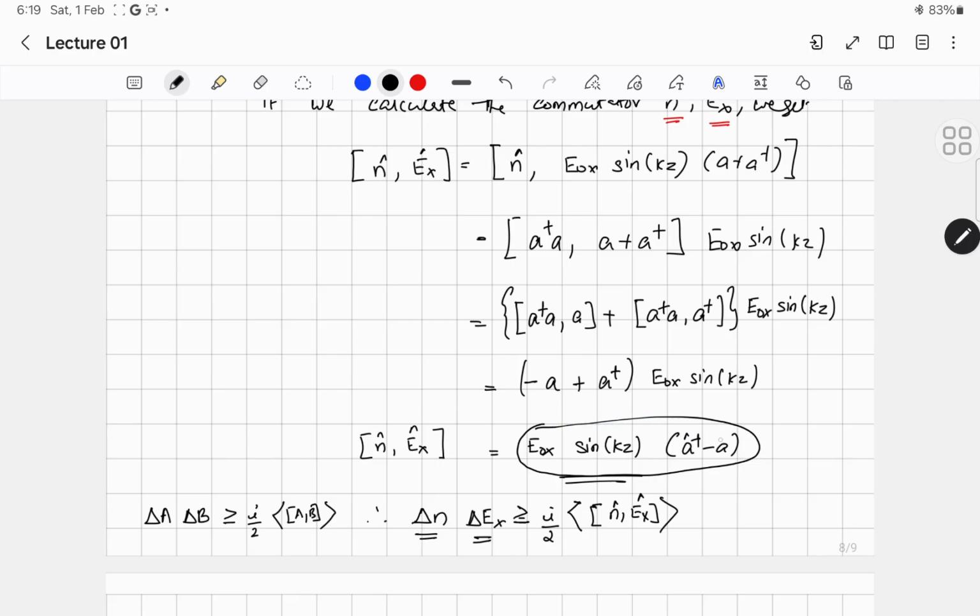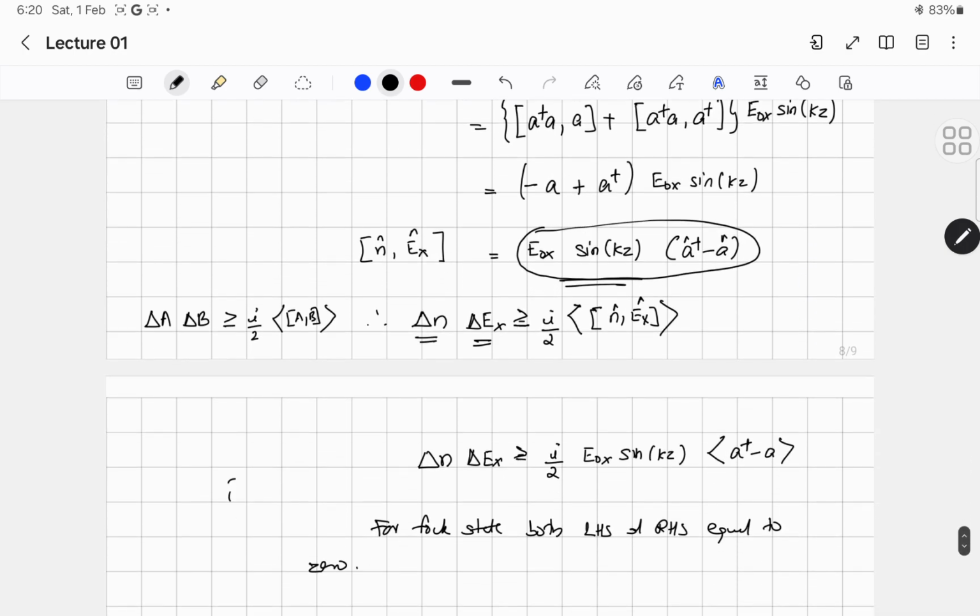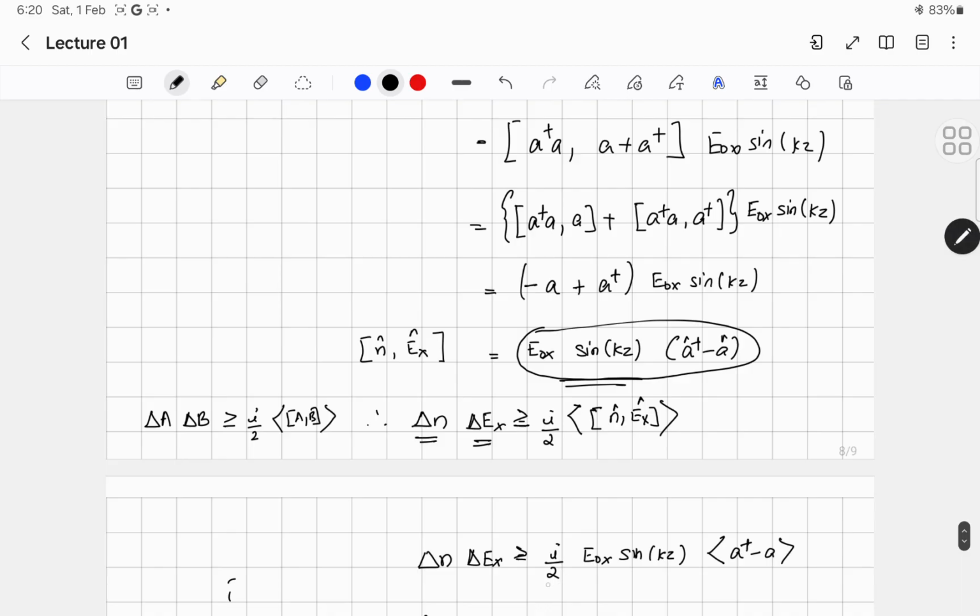Here a dagger and a are the operators. Therefore the product of uncertainty delta n into delta Ex is always greater than or equal to 1/2 E0x sin(kz) times the expectation of (a dagger minus a).